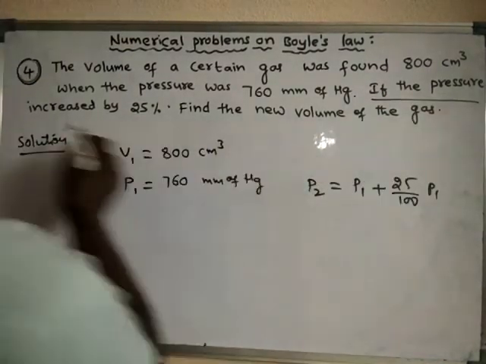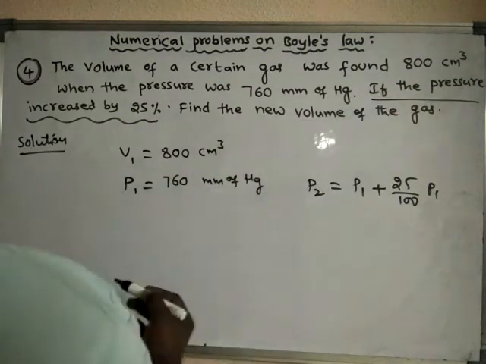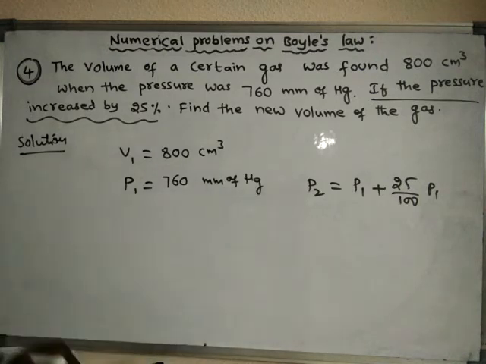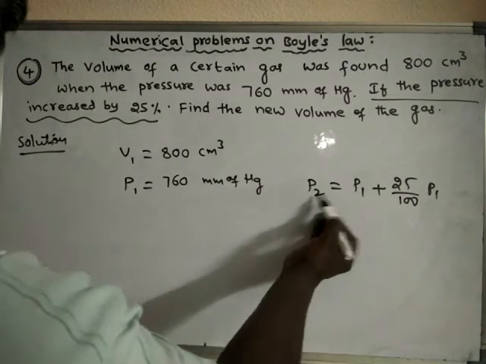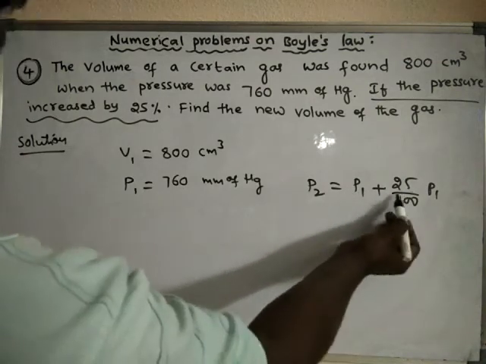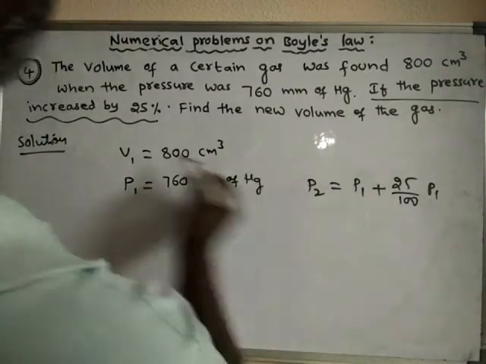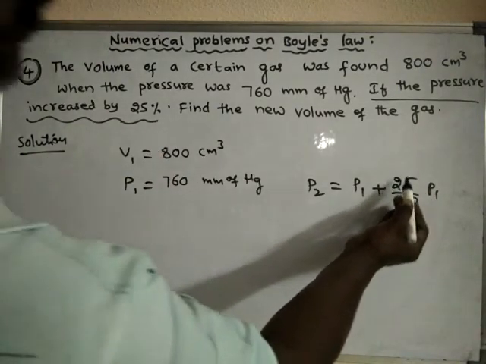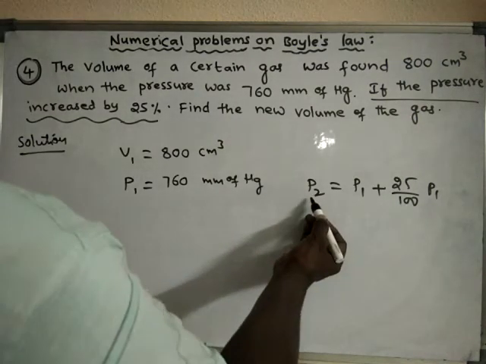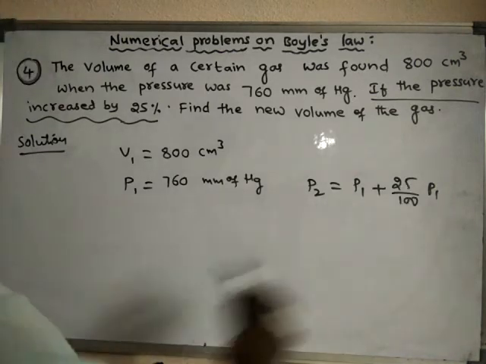Because if the pressure is increased by 25%, what is the meaning of that? The final pressure is more than the initial pressure. By how much? If the initial pressure is P1, then we add some more to that P1 and we get P2. How much do we have to add? 25% of P1. Therefore P2 is equal to P1 plus 25% of P1.